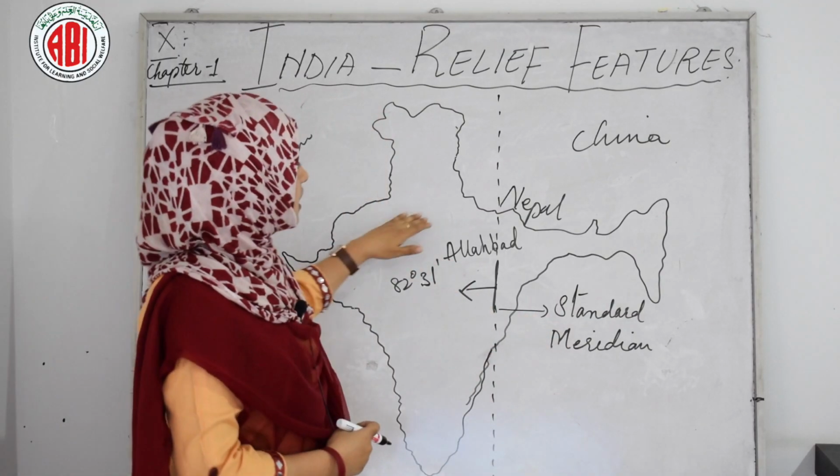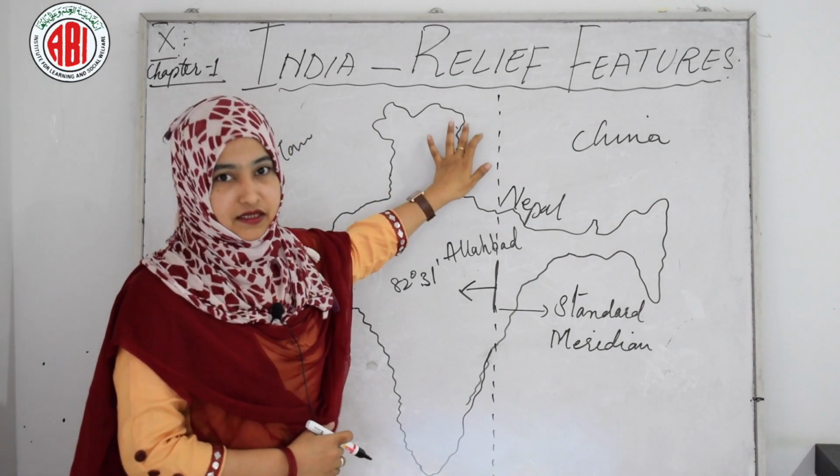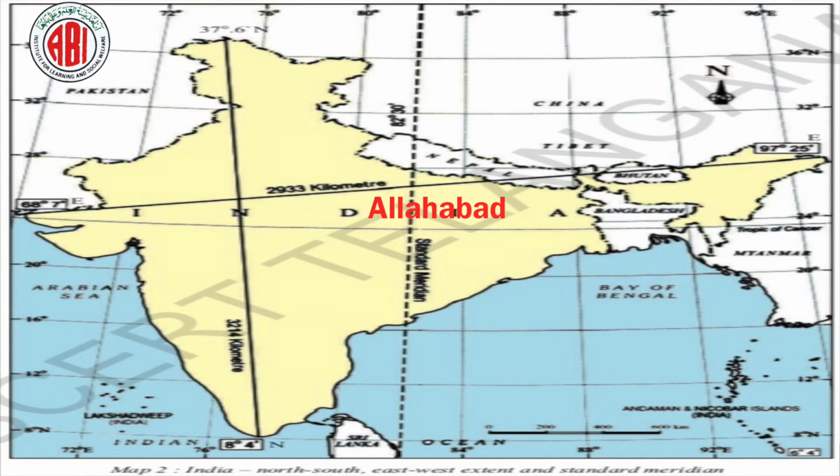See on the board how the standard meridian is passing through 82 degrees 30 minutes here. It is crossing Allahabad. Allahabad is here, you can see. Here it is passing like this, and this is the standard meridian which is passing through Allahabad at 82 degrees 30 minutes, and you can see the boundaries also. Here Pakistan, China, Nepal, Tibet, and here the seas are also, which are covered by water.